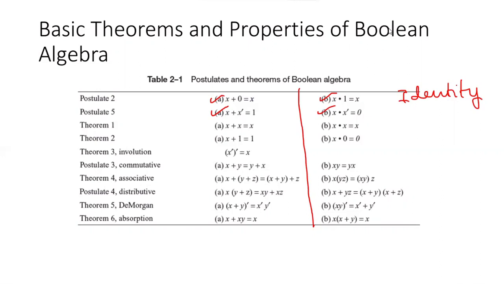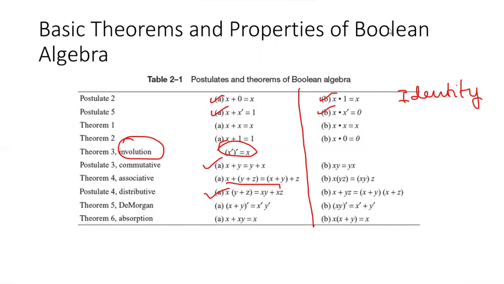Theorem 3 is also known as involution, and it says that the complement of a complement is equal to the original number. Then we have the postulates of 3, which is commutative, which we have already seen. We have associative, which I did not discuss earlier. Distributive we have discussed earlier. Associative means x plus y plus z is equal to x plus y plus z.